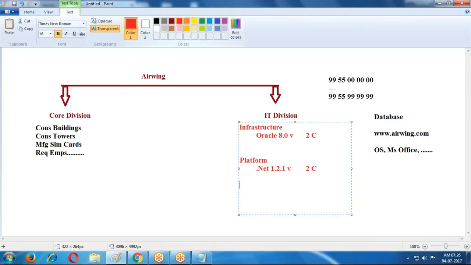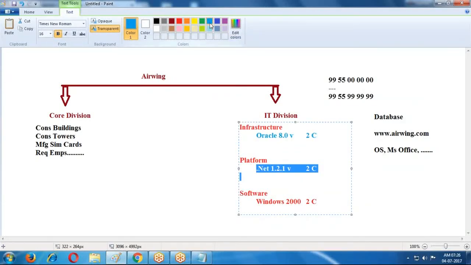Now I require software as well. Under software, Windows operating system for 2000 systems, MS Office, and special software. I purchased these; these are the raw components.